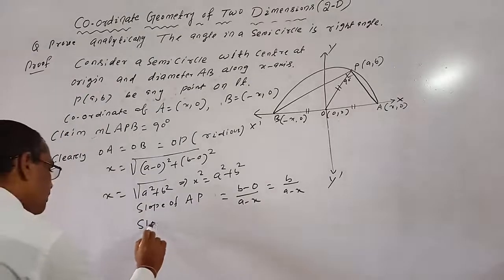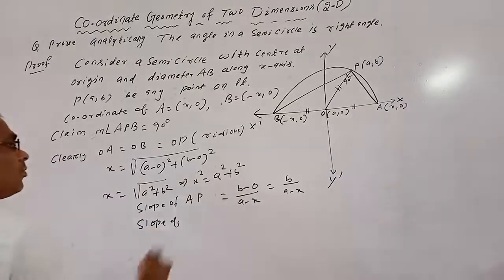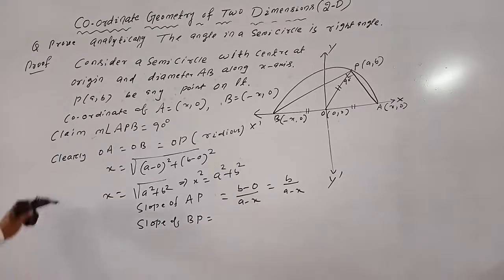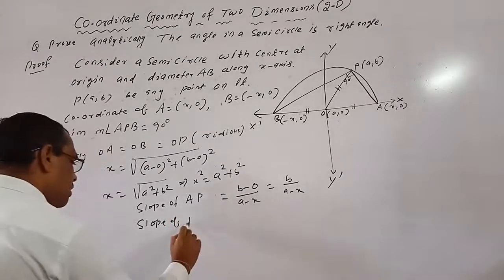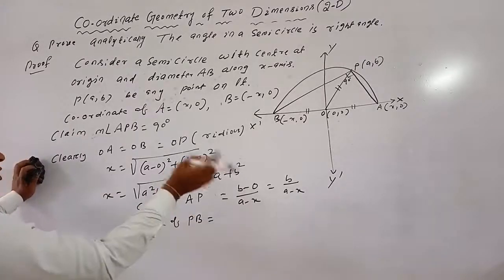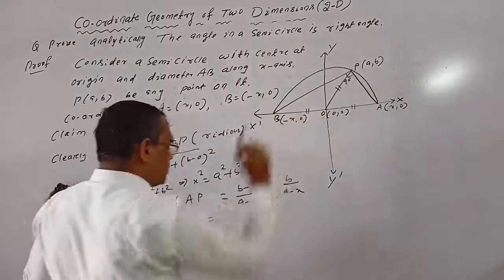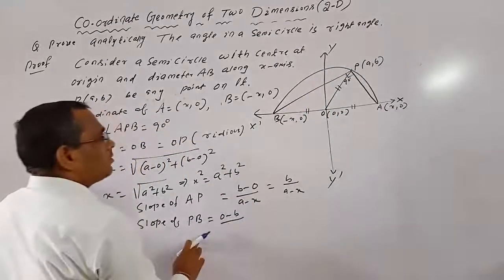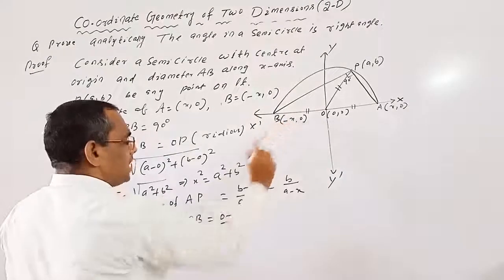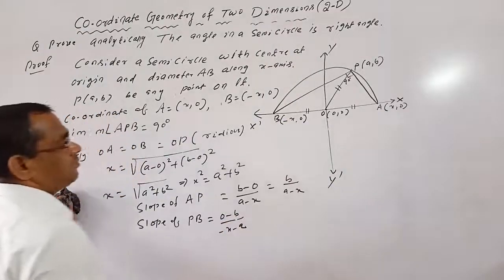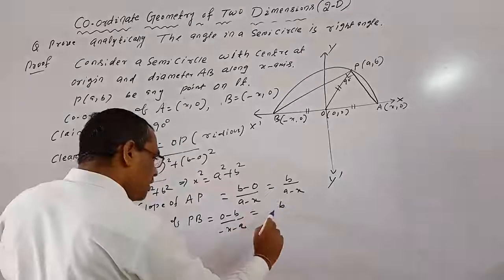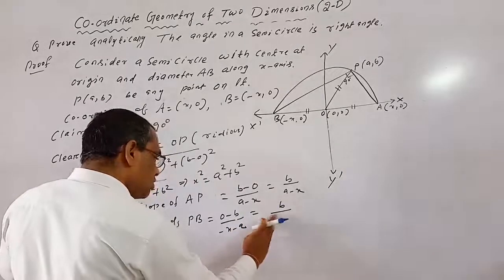Next, slope of BP or PB, either one. Slope of PB means y coordinate difference by x coordinate difference: (0 minus b) by (minus x minus a), which is equal to minus b by minus (x plus a), that means b by x plus a, or you can write also a plus x.